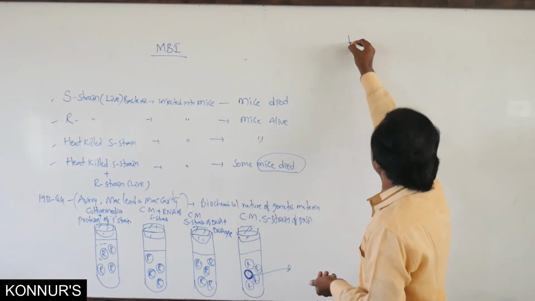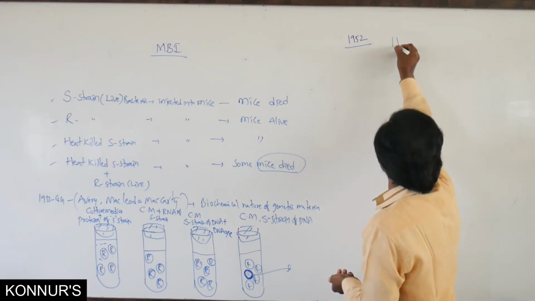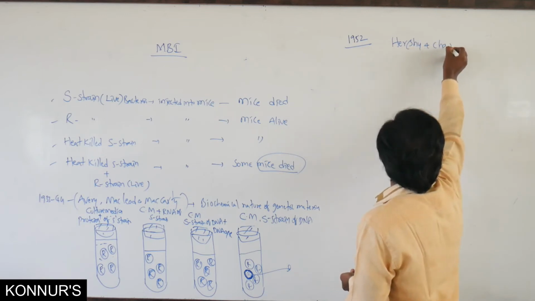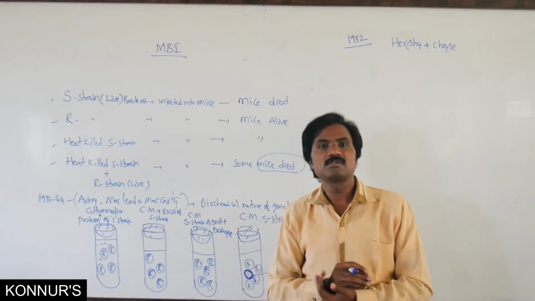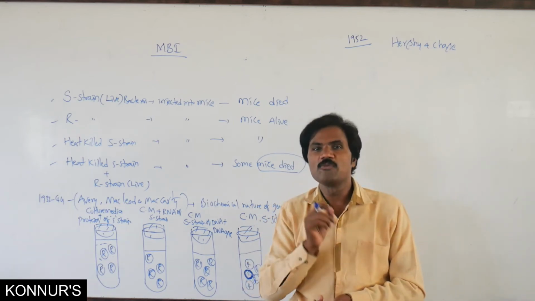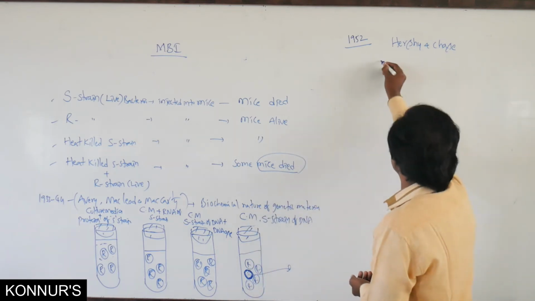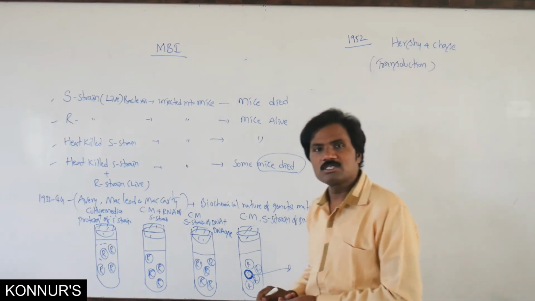Then in 1952, Hershey and Chase scientists explained about bacteriophage, especially transduction. They explained about transduction. What is transduction?